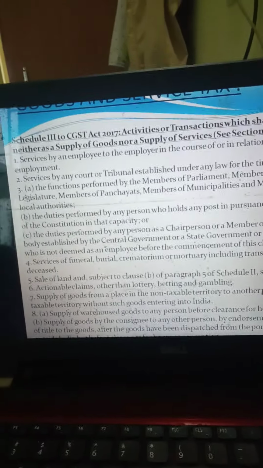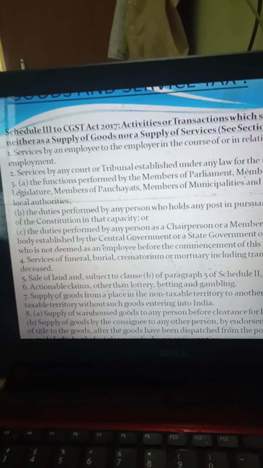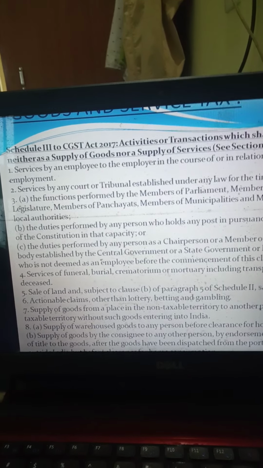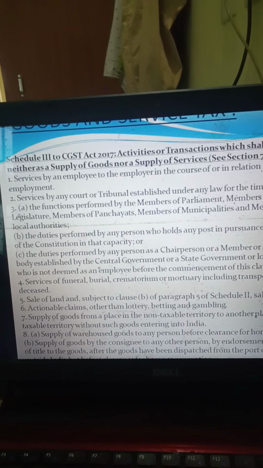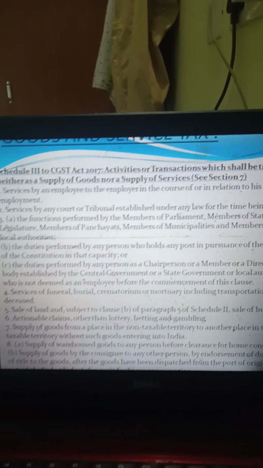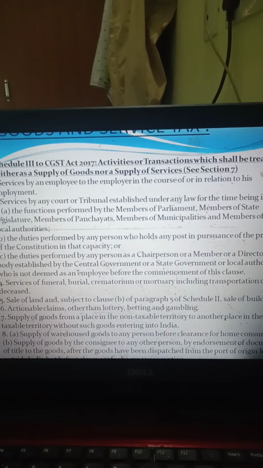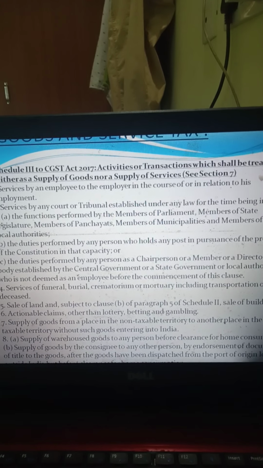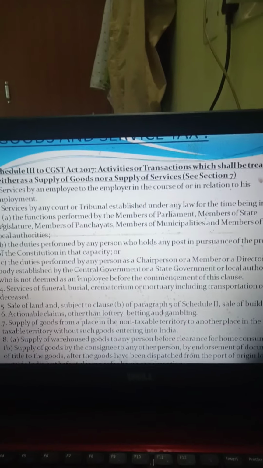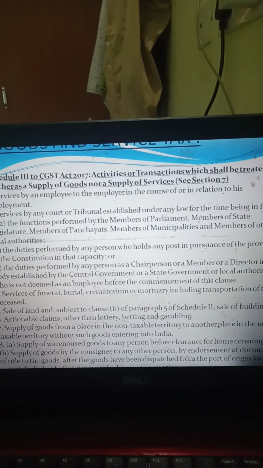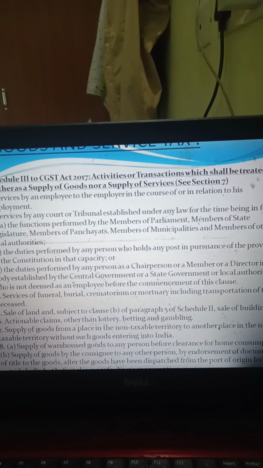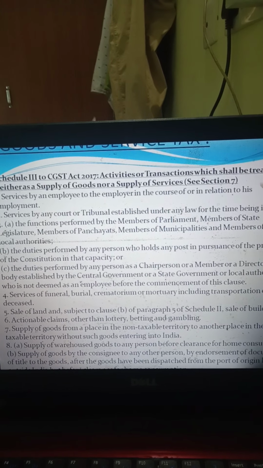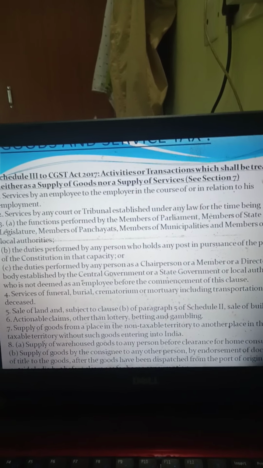Then there is Schedule 3, which is read with section 7, that is supply of goods or services, which tells certain supplies which are neither to be treated as supply of goods nor as supply of services. For what kind of services, let us understand. Services by an employer to the employee in the course of or in relation to his employment. If an employee gives service to the employer, it does not come under supply.